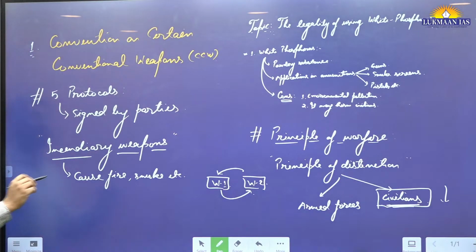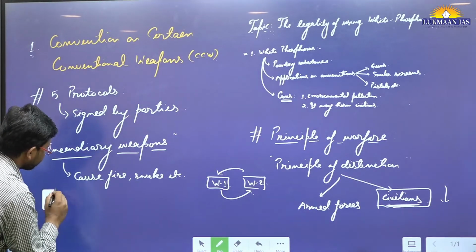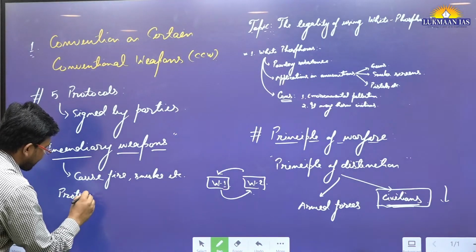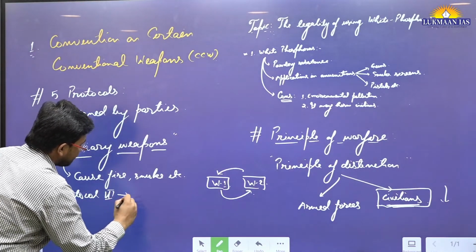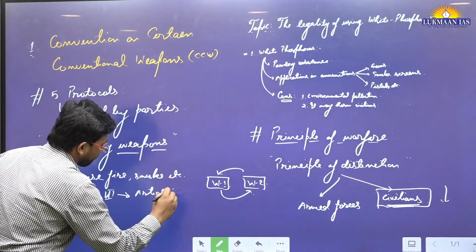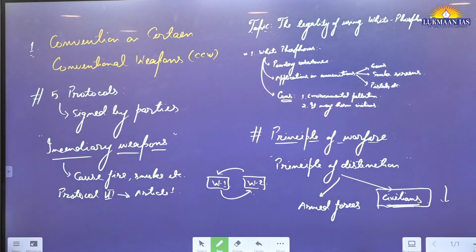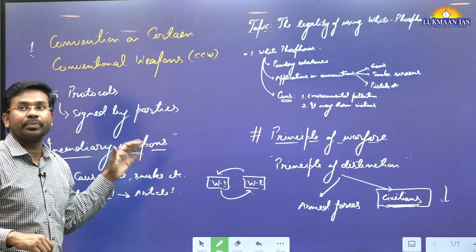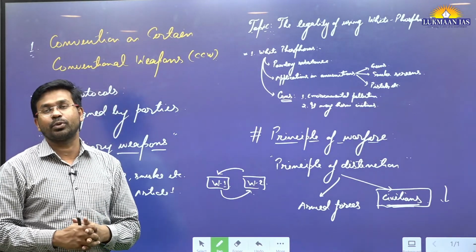Okay, article 1 of Protocol 3, and its article 1 says, incendiary weapons as a weapon or munition primarily designed to set fire to objects or to cause burn injury to persons through the action of flame, heat or a combination thereof, produced by chemical reaction of a substance delivered on the target. All right. So this particular convention talks about how conventional weapons have to be used.